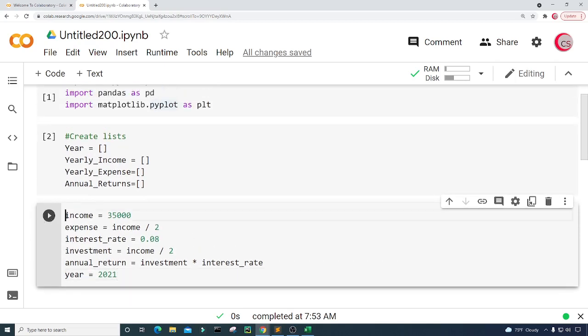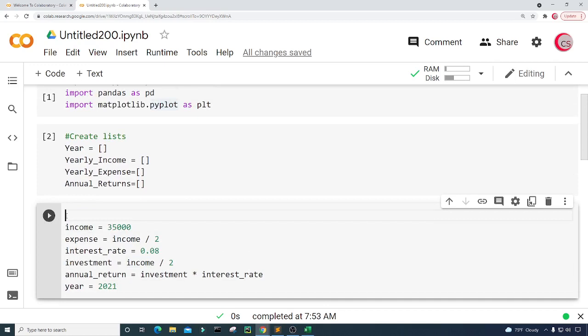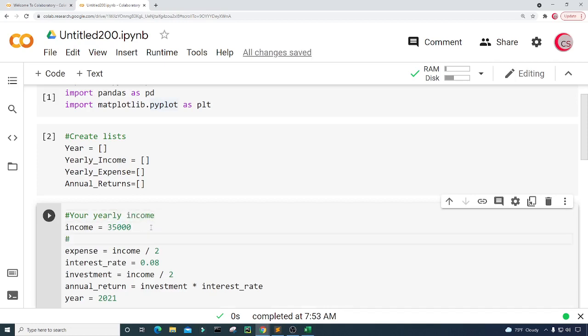I'm actually going to put some comments here. All right, so the first one was income: income is your yearly income. Expense is your yearly expense. And maybe I should put constant income, right?